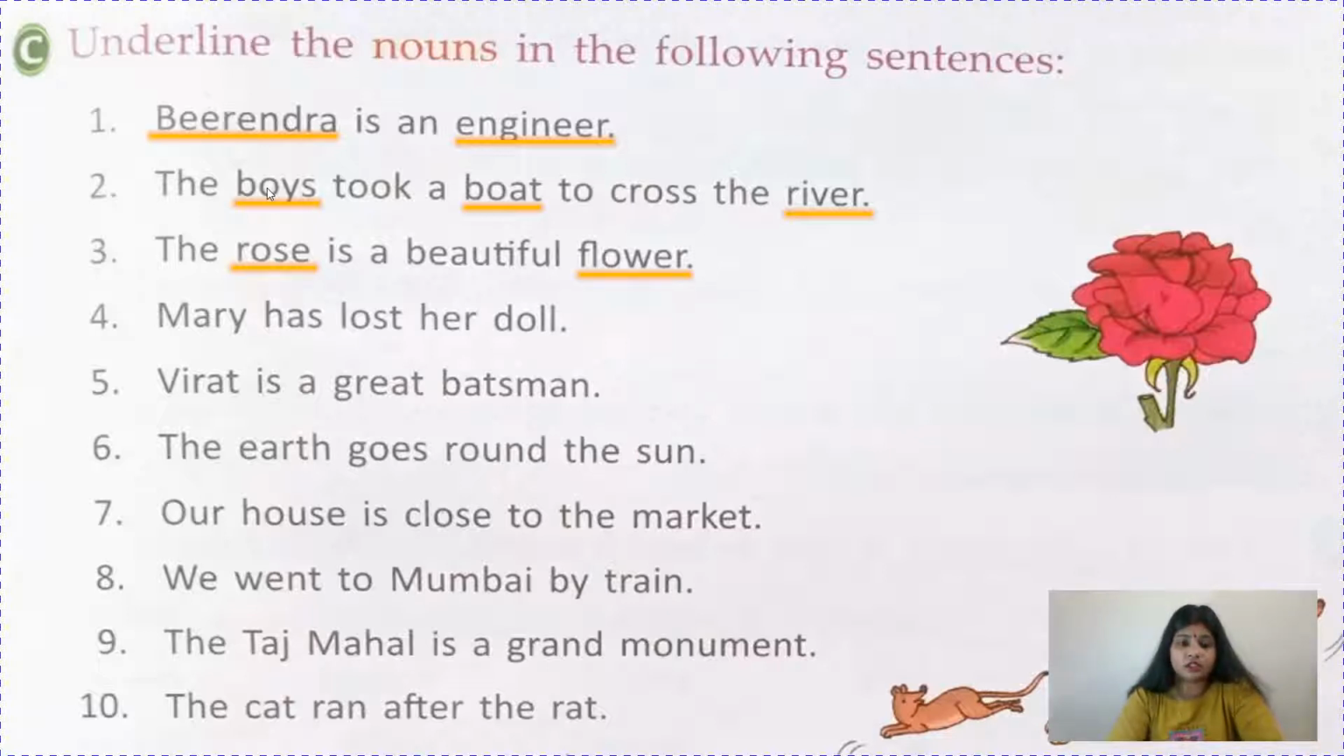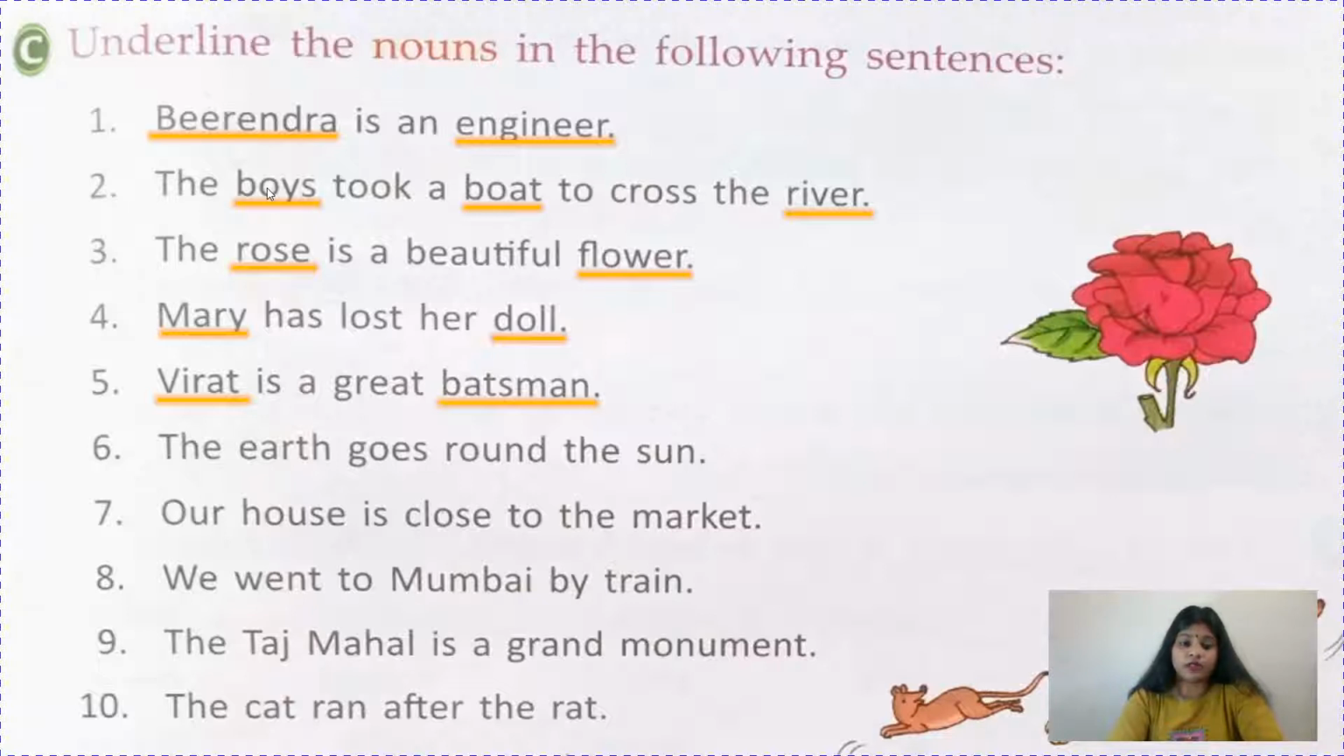Mary has lost her doll. So here we can find the names like Mary. So Mary is a name of a girl, so it is a noun, and doll is a name of a thing. So it is also a noun, children. Virat is a great batsman. So here children, Virat is a name of a person. So we will underline this, and batsman is also it will come under the category of person only. So it is also a noun.